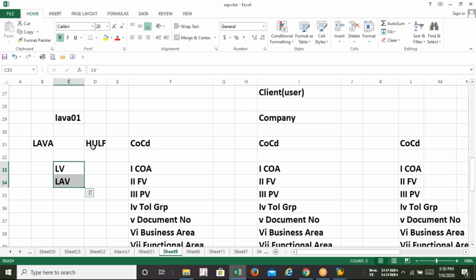Just remember this, guys. Does anyone have any doubt or opinion? Yes, please, one by one. Sir, suppose Lava 01 is a group company of Lava and HULF, and another company code I have created is ITCL. Then how many company codes have I created in SAP?